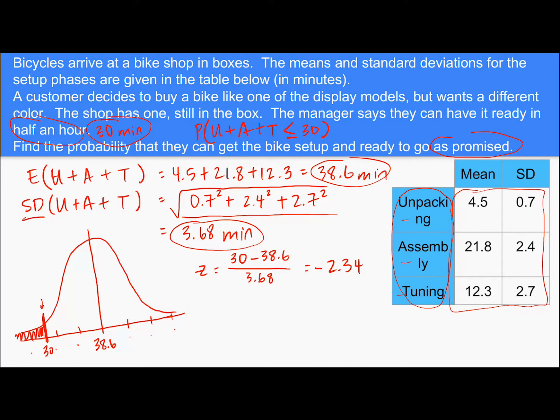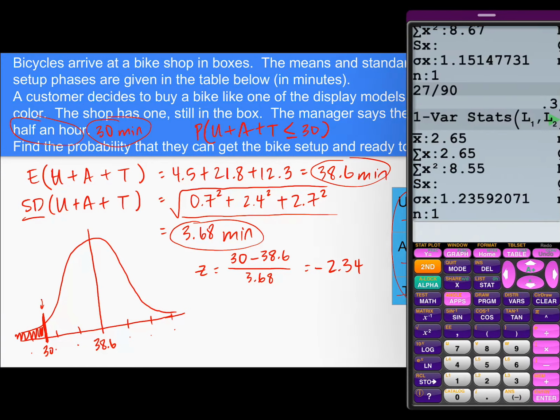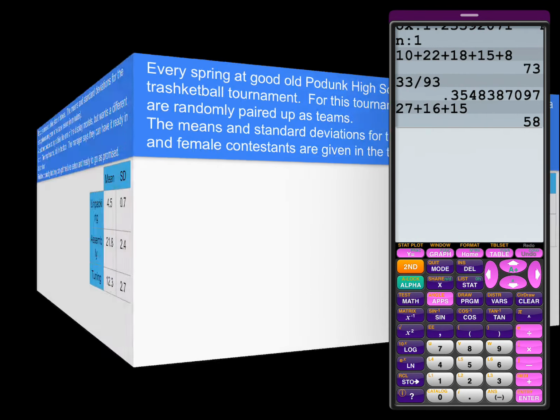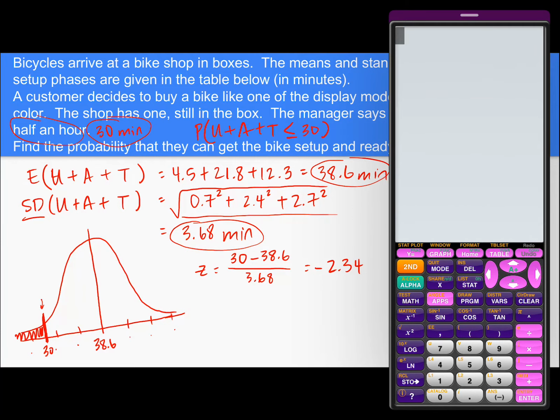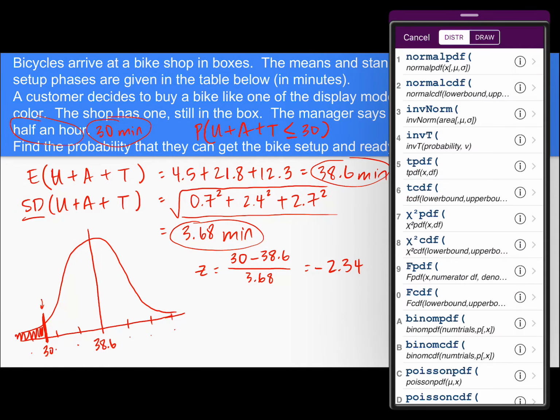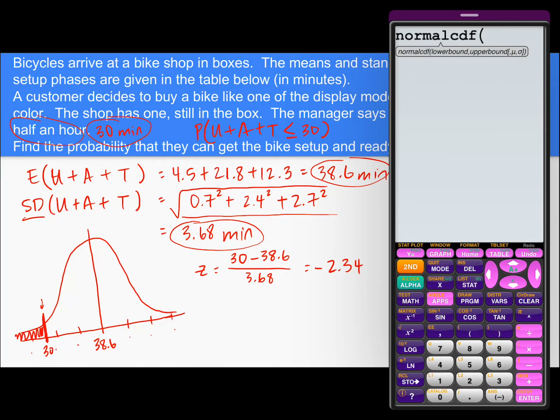So then at this point, I would use my Z table, or you can use your calculator. We can do the second var's normal CDF. Remember, our lower bound would be -1 E99, since we want to go all the way to the left forever and ever. And then my upper bound would be my Z-score, -2.34. Don't actually know if we talked about it in this way. That is another way you can use the Z table, or the calculator. You can also use just your Z table, would be fine as well.